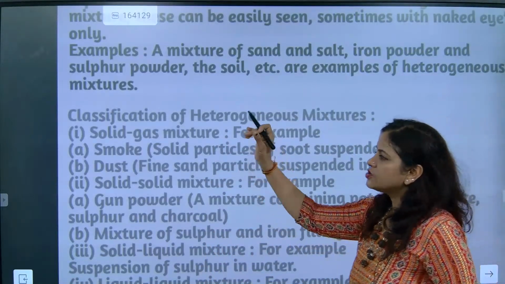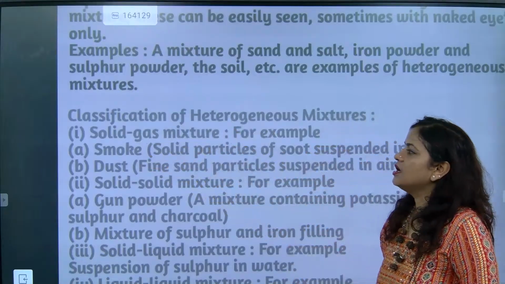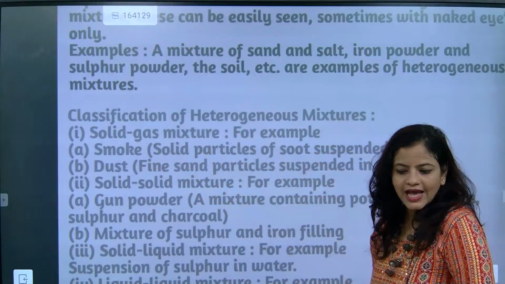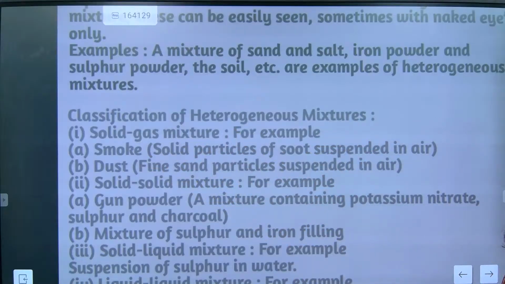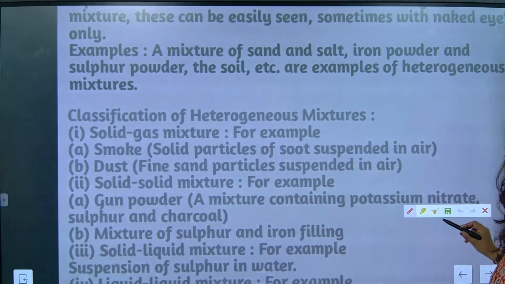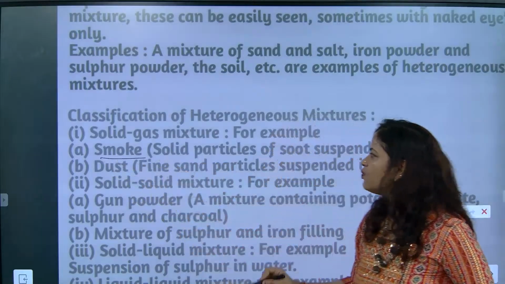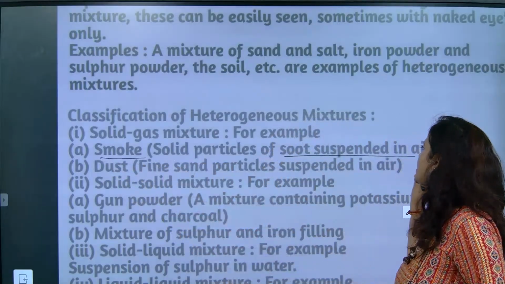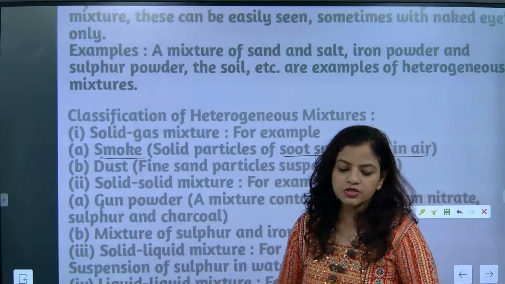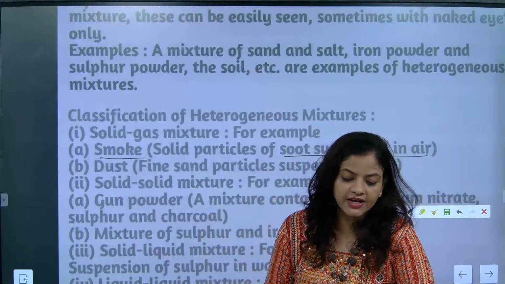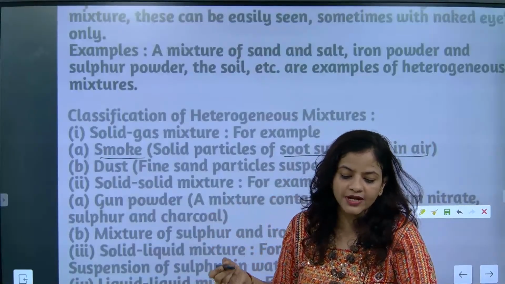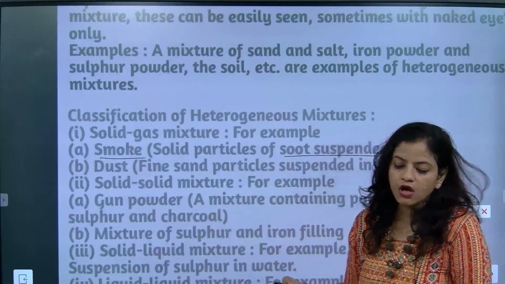So when we talk about solid gas mixture, we need to check which are solid gas mixtures. First is smoke. In smoke, you are seeing solid particles of soot suspended in air. Now we are going to talk about dust.